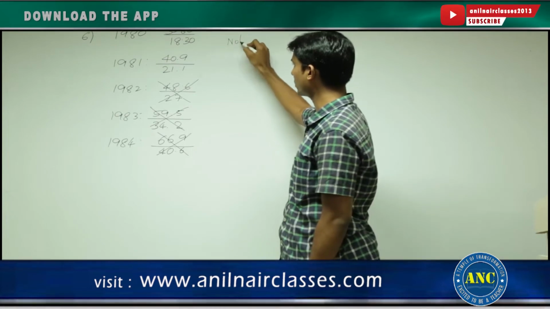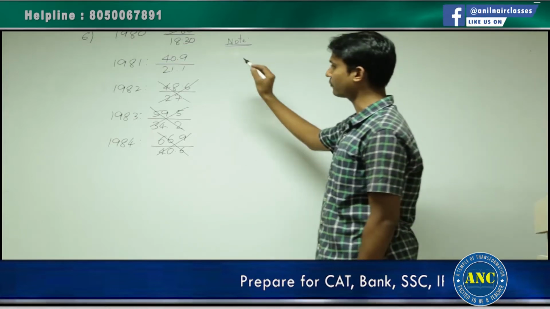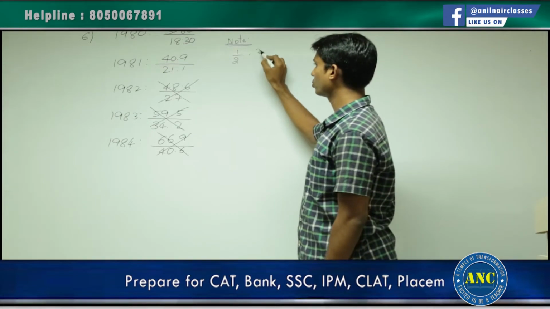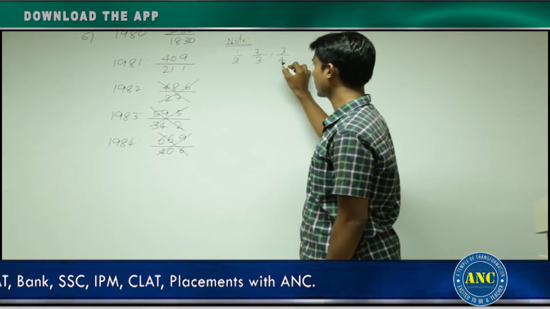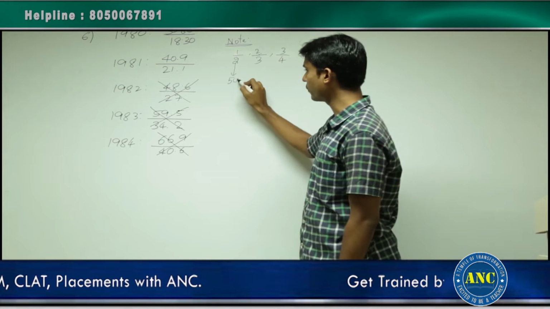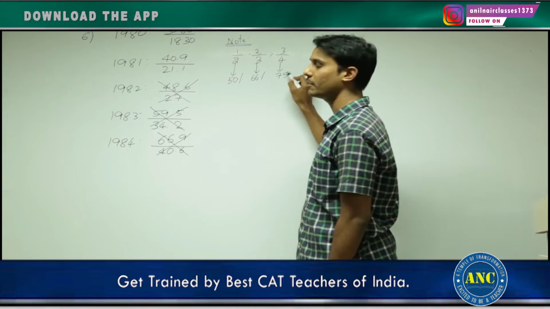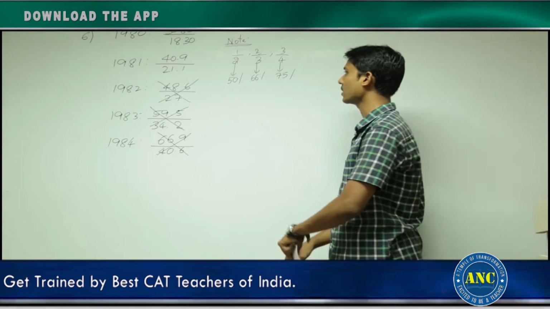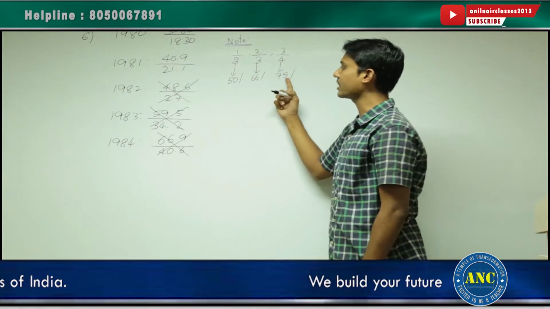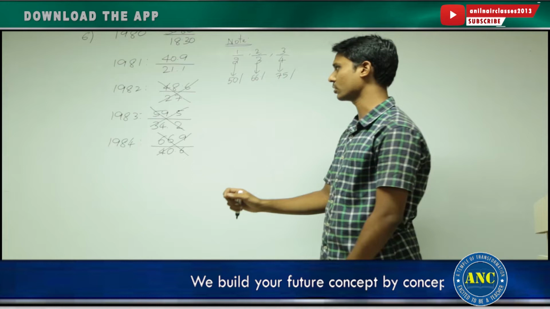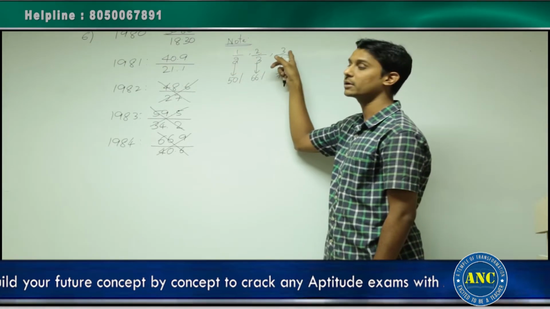Before we solve that original question, let us understand something else. Suppose I have 3 fractions: 1 by 2, 2 by 3, 3 by 4. 1 by 2 is nothing but 50%. 2 by 3 is 66%. 3 by 4 is 75%. Among these 3 fractions, the highest value is 75%. How to identify it? Listen to this. It's a very, very simple logic. If you observe, all these fractions are proper fractions.